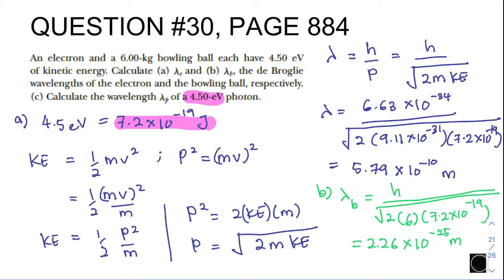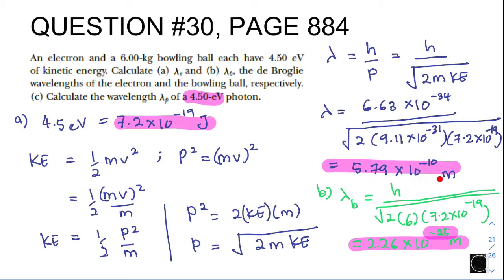If you analyze this value, lambda of the electron is this amount, and lambda for the bowling ball is this amount, power of negative 25. It's too small compared to the lambda of the electron.